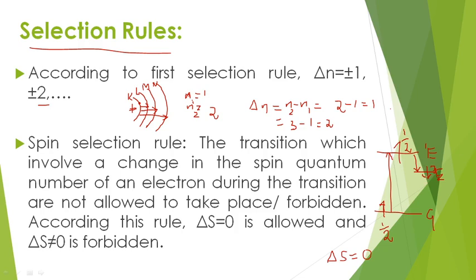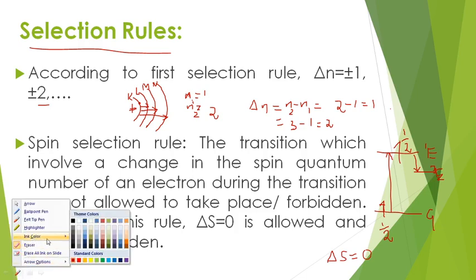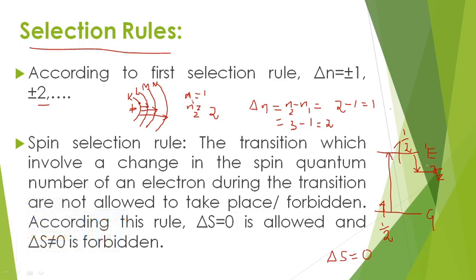So this is the spin of the electron present in the triplet excited state. That means here the spin is changed from one orientation to another orientation. Now here S is equal to minus half. So this is plus half and this is minus half.